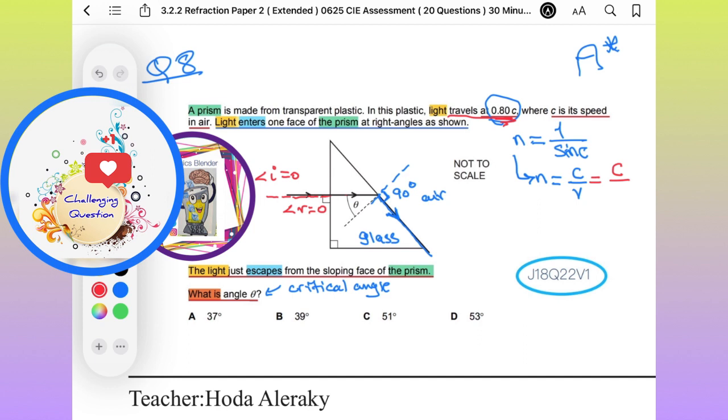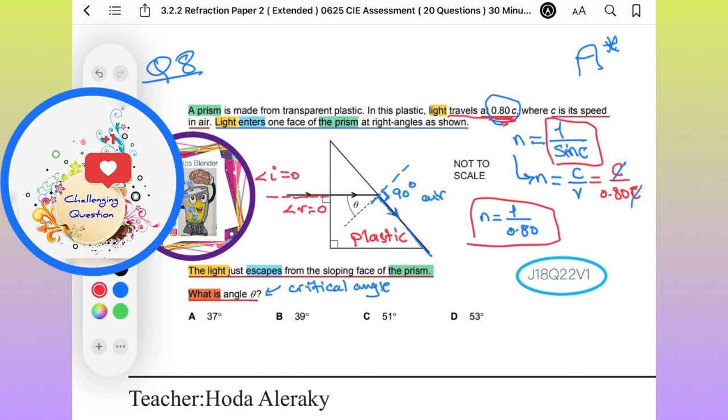Let me write here, it's a plastic. Okay, so the speed of light here in the plastic is 0.80 C. So you can cancel out C and C. So N equals 1 over 0.80. Okay, just to compare these two equations.